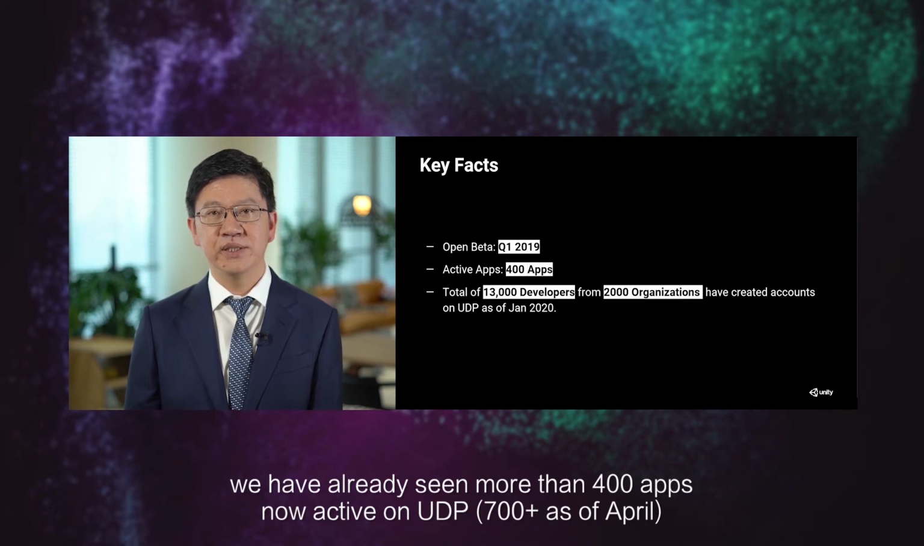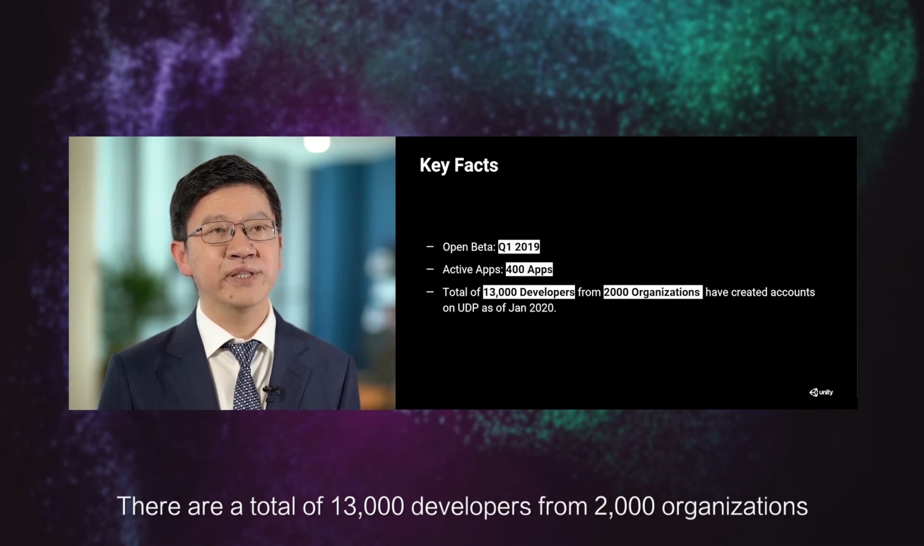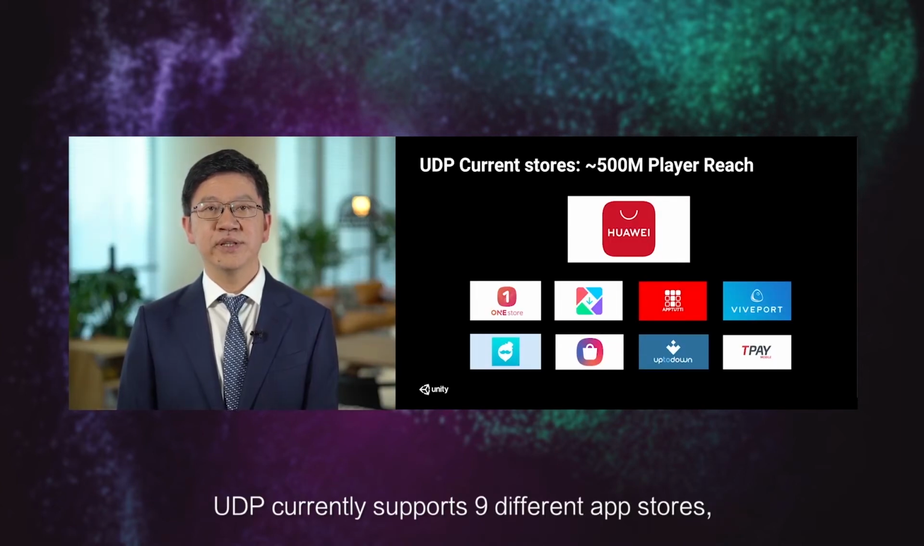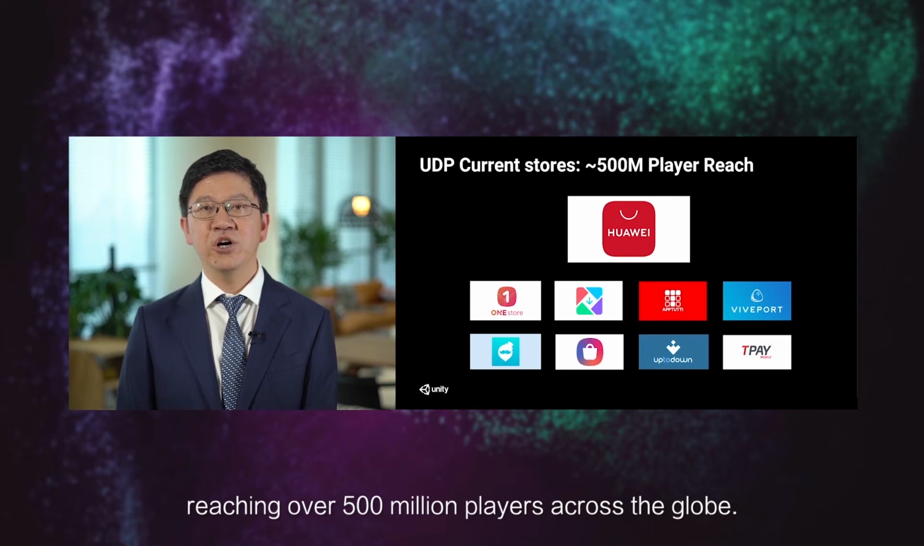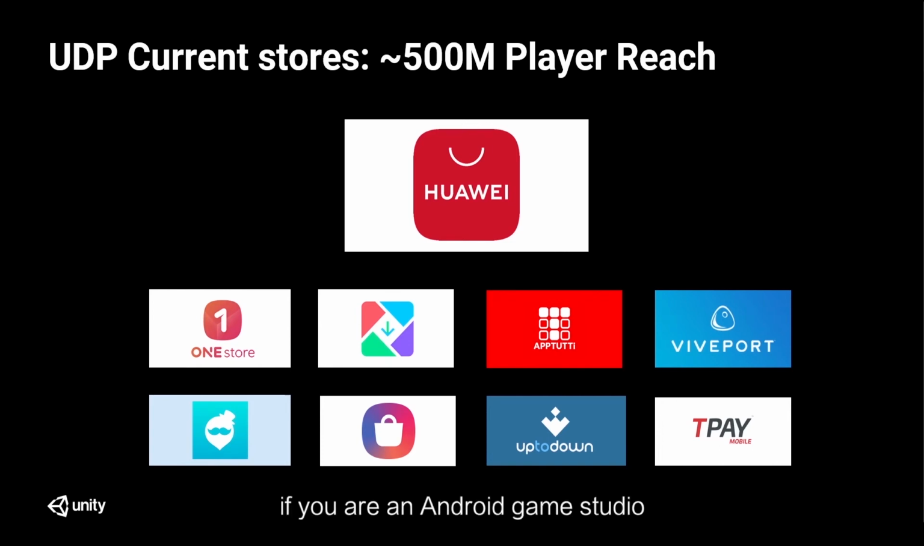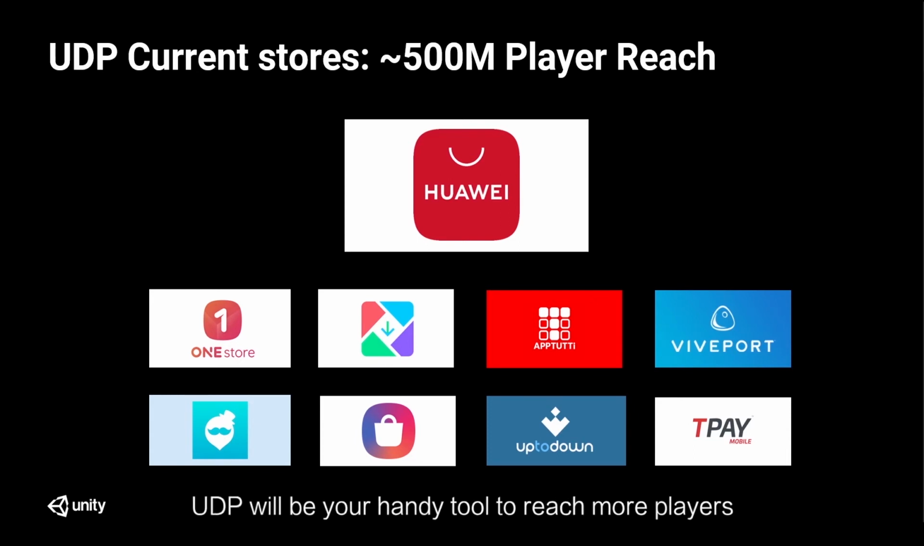active on UDP. There are a total of 13,000 developers from 2,000 organizations who have created accounts on UDP as of this January. UDP currently supports 9 different app stores, reaching over 500 million players across the globe. This year, we will welcome a few more app stores to join the force. In a nutshell, if you are an Android game studio interested in publishing to emerging markets, especially in China, UDP will be your handy tool to reach more players.